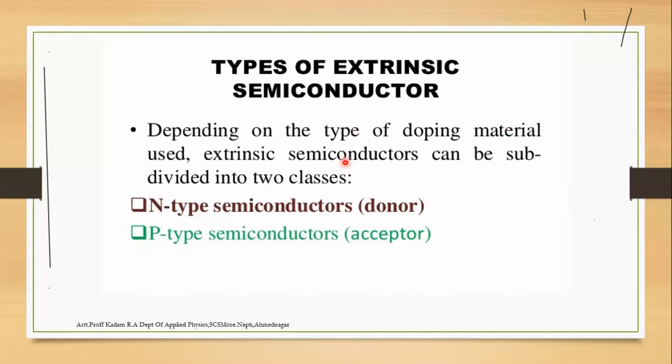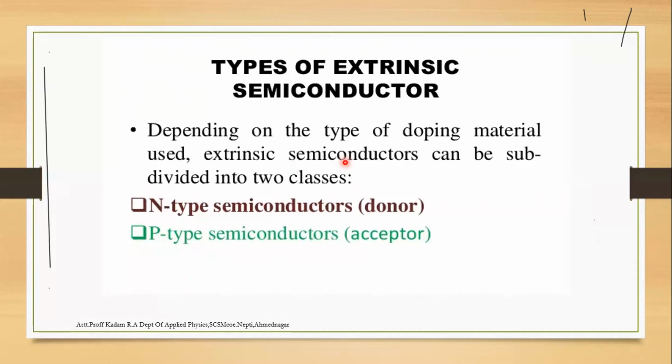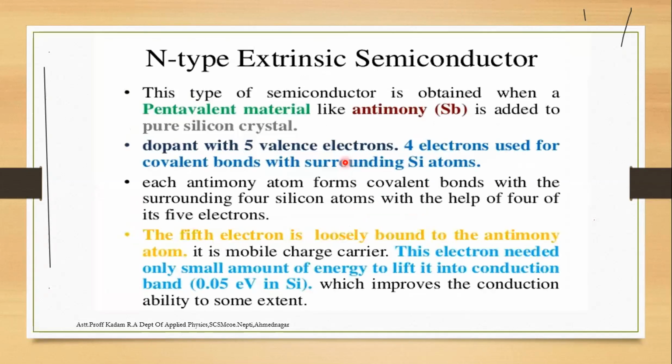The extrinsic semiconductor is classified into N type and P type. The N type semiconductor is also called a donor, and the P type semiconductor is also called an acceptor. To summarize, semiconductors are divided into two forms, intrinsic, which is pure, and extrinsic, which is impure, with N type and P type as its types. Let us briefly discuss each, first the N type.